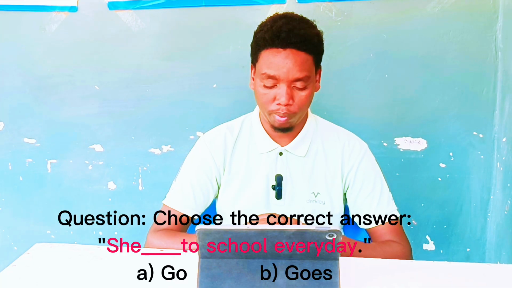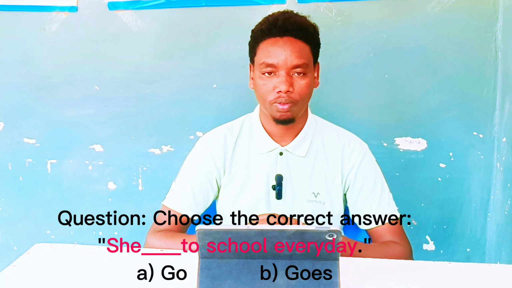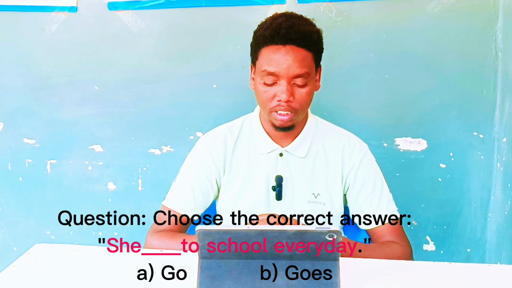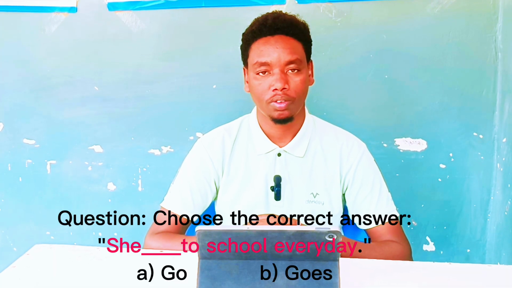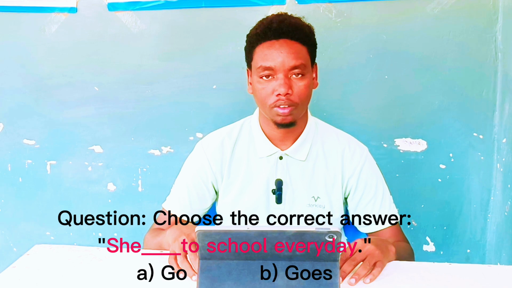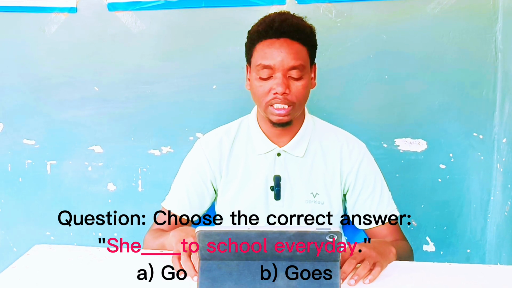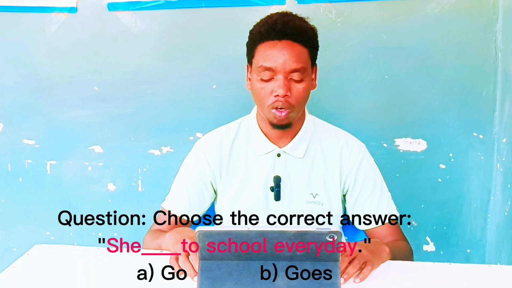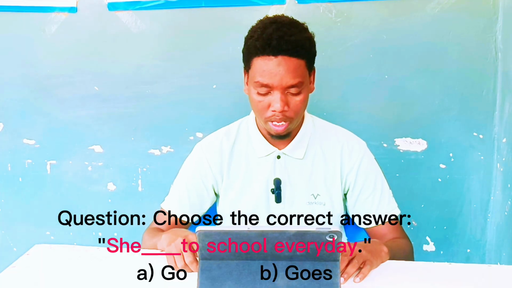We have multiple choices: A, go; B, goes. She dash to school every day. A go, B goes. Okay, if your answer is B, goes, you are correct. So the correct answer is B, goes, because we say she goes to school every day.